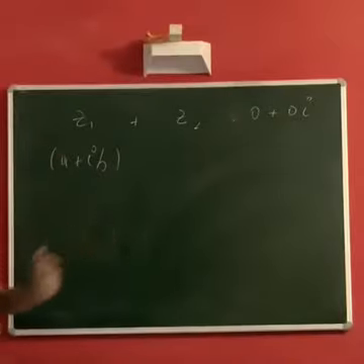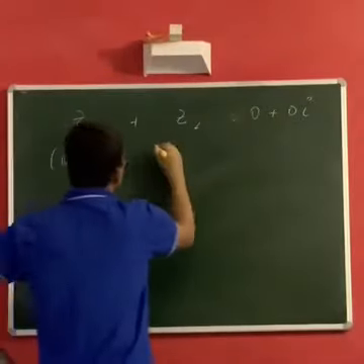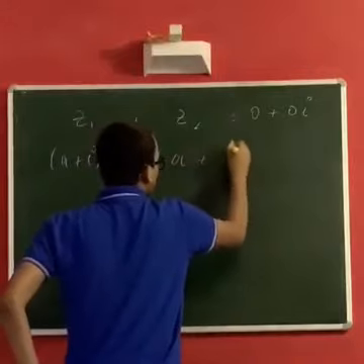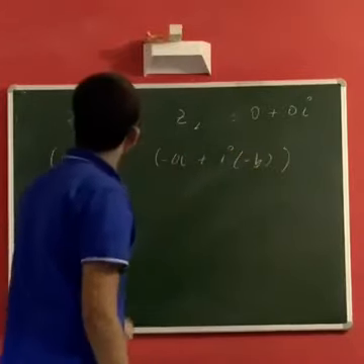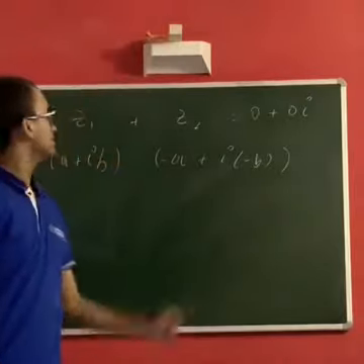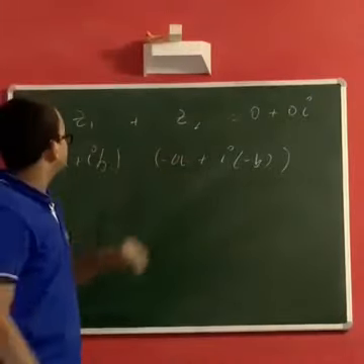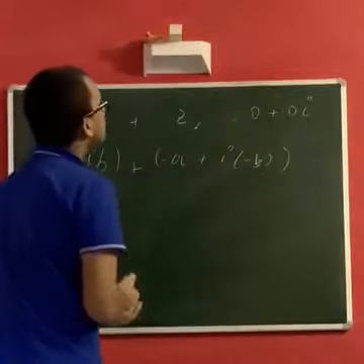As you can already see, a natural construction of Z2 is minus A plus I times minus B. Why is this a complex number is one question, and by the definition of addition, when we add it, do we get 0 plus 0I is another.